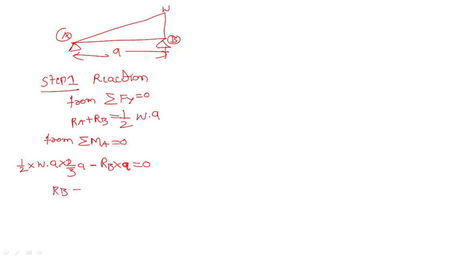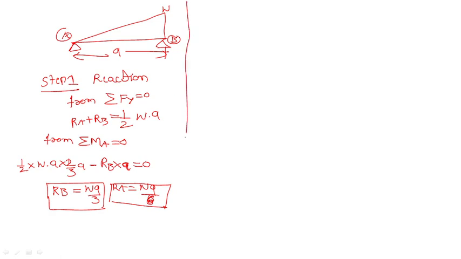RB equals WA by 3 and RA is equal to WA by 6. This is step 1.